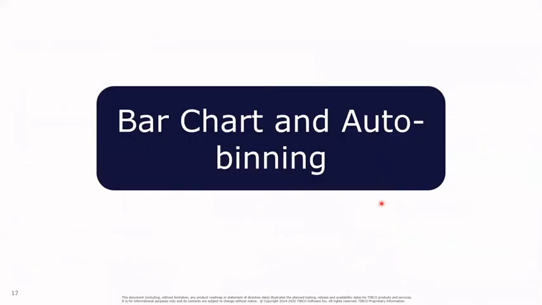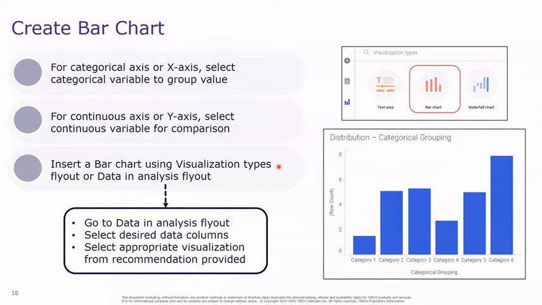Next is bar chart. Any chart in Spotfire or anywhere uses 2 types of axes: x-axis and y-axis. Now, x-axis is also referred to as categorical axis, and y-axis is also referred to as